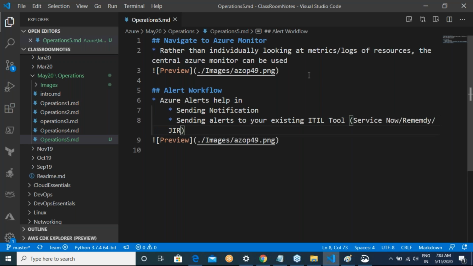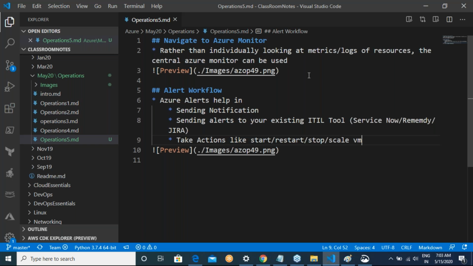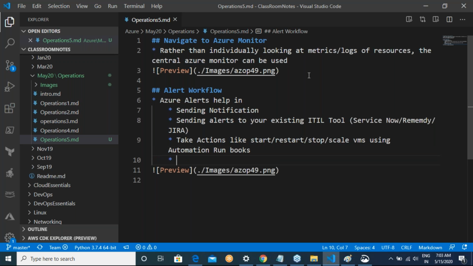Some of the companies use Jira, whatever it is. And then you can also take actions like start, restart, stop, or scale VMs using automation runbooks.